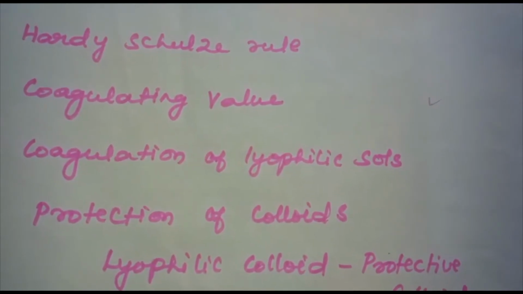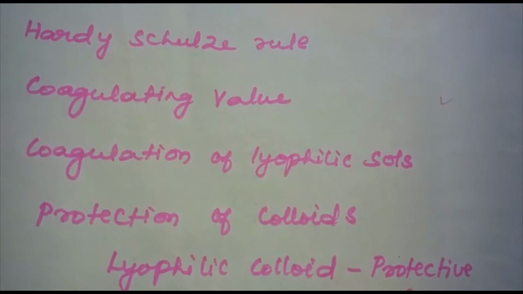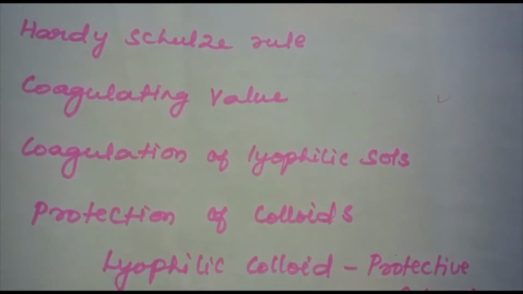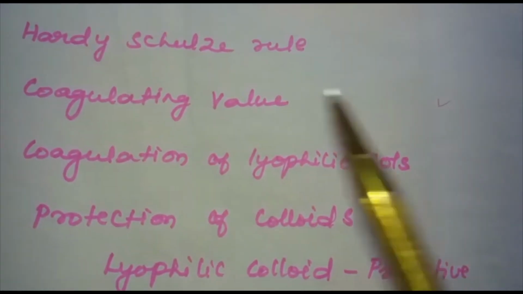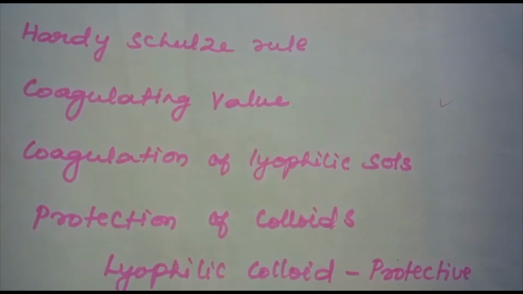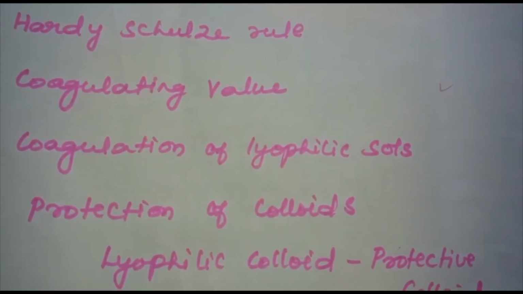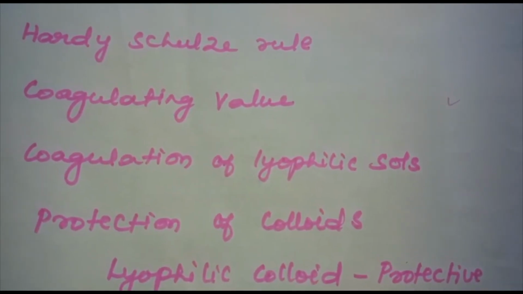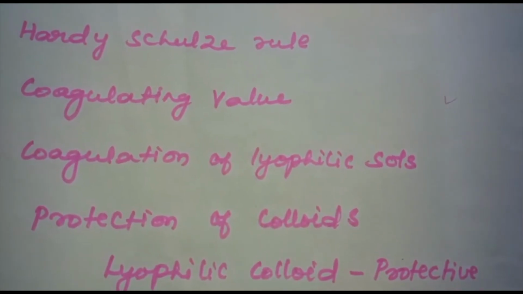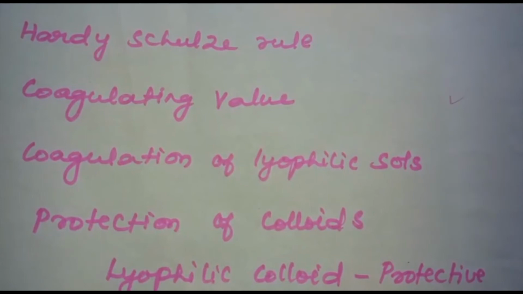Next one, coagulating value. Coagulating value is the minimum concentration of an electrolyte in millimoles per liter required to cause precipitation of a sol in 2 hours. The smaller the quantity needed, the higher will be the coagulating power of an ion.